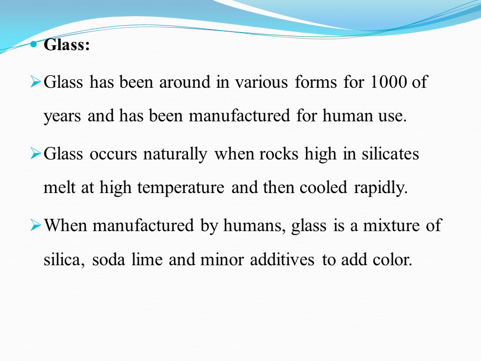So in nature, the glass is formed when the rocks high in silica are heated at high temperature and then cool down. When manufactured by humans, glass is a mixture of silica, soda lime and minor additives to add the color. Additive is something that is added in a small amount to improve or preserve the quality of the substance. So synthetically, glass is produced by mixing silica, soda lime and minor additives. These additives give a characteristic color to the glass.